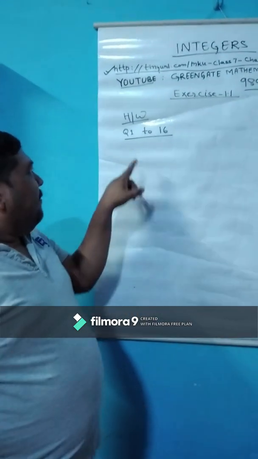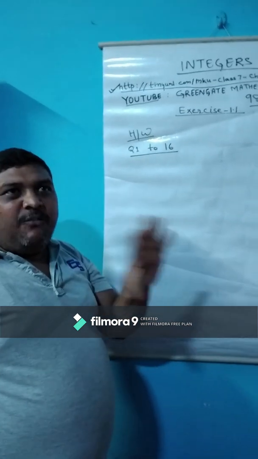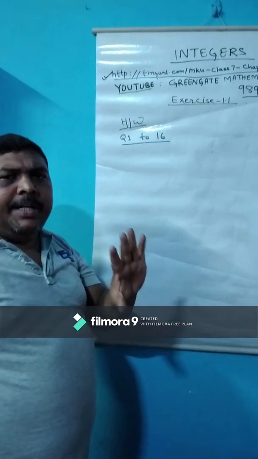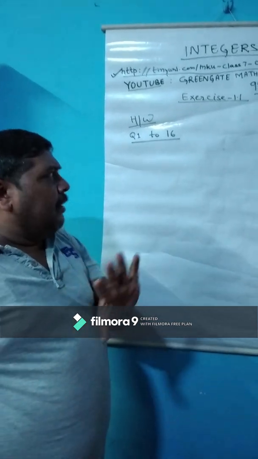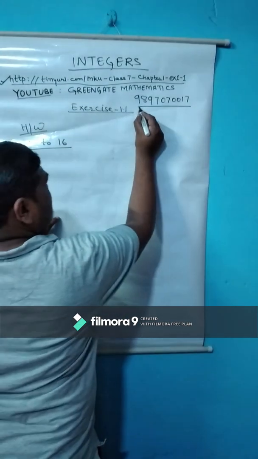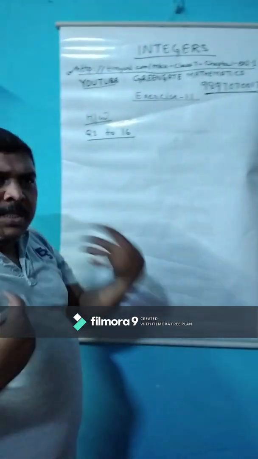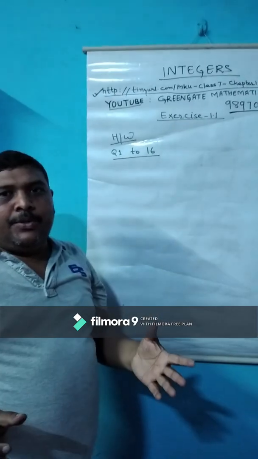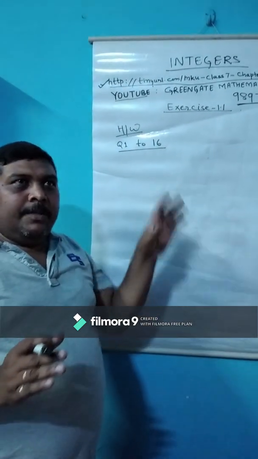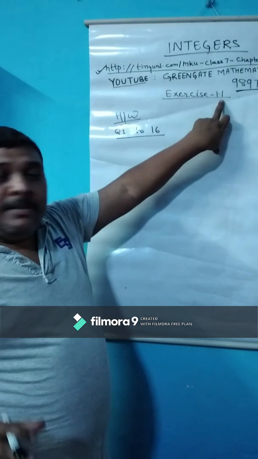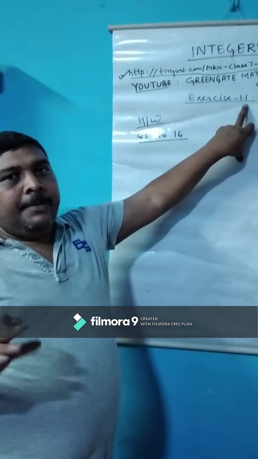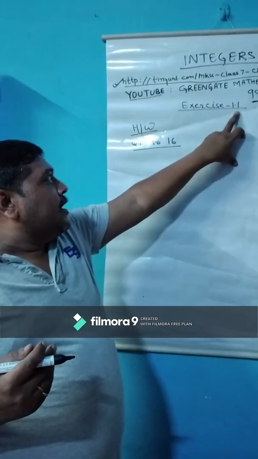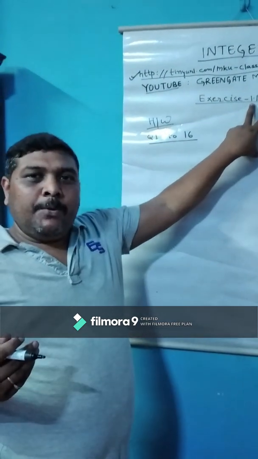Children, I have explained 5 questions randomly, not all questions. If you get any problem in any question, you can consult on this number also. Then once again I will explain those questions and clear your doubt. For exercise 1.1, this is enough. In the next video, we will discuss exercise 1.2.